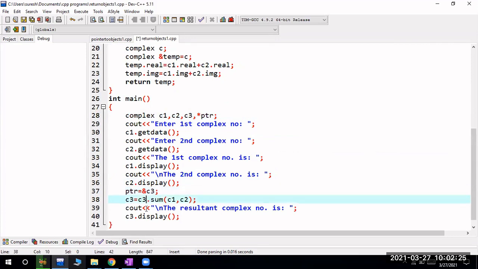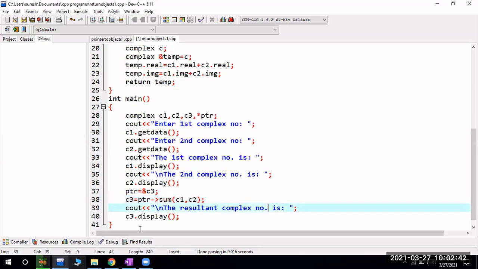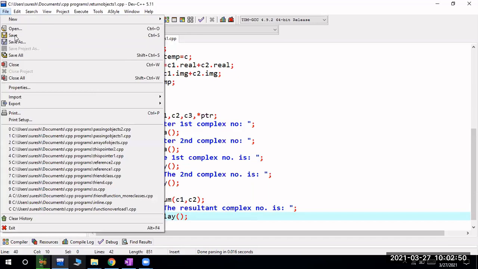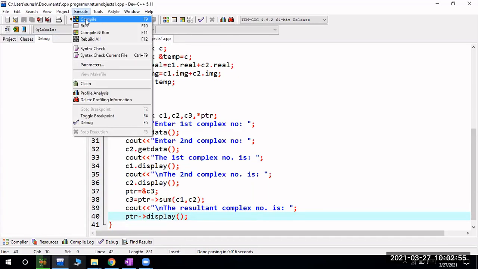Now if I want to call using ptr, c3 equal to c3.sum, if I want to call using pointer, then just use ptr arrow sum. That's it. And if I want to display using pointer, then I have to use ptr arrow display. That's it. Okay, is that clear? Yes, sir. Yes.